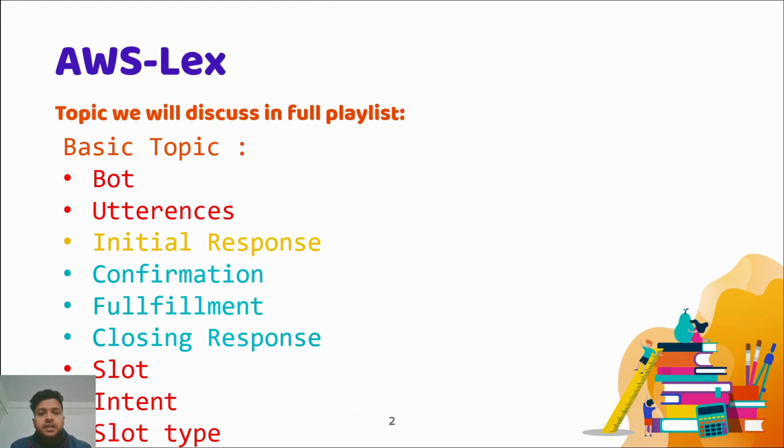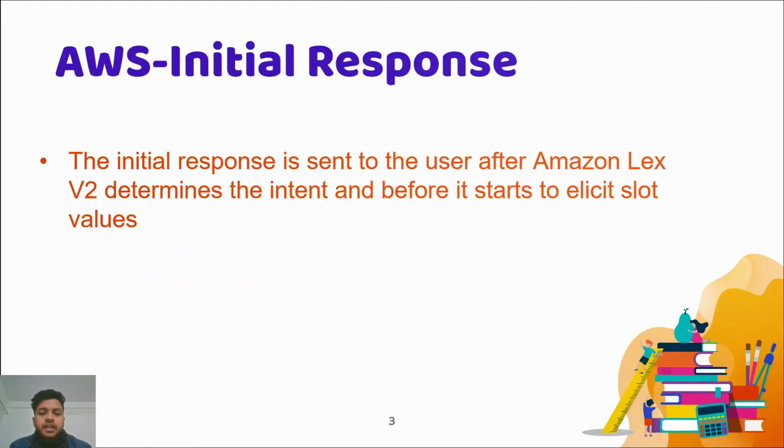You can see on my screen that the red one we have already completed, the yellow one is an ongoing process, and the sky blue is my upcoming task. Okay, so today's topic is initial response.